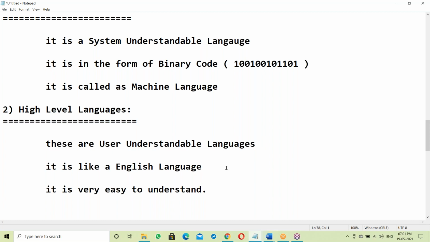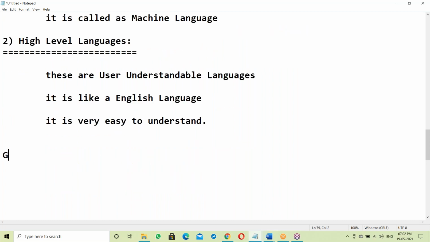C is the first high level language, developed in the year 1972. Yes, it's the first high level language. We'll discuss it later.